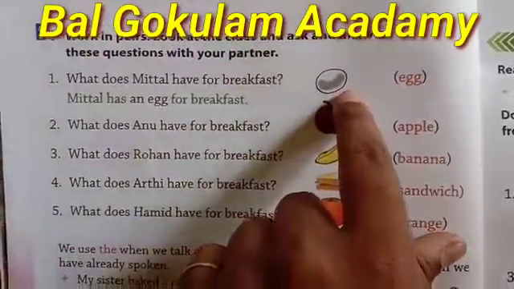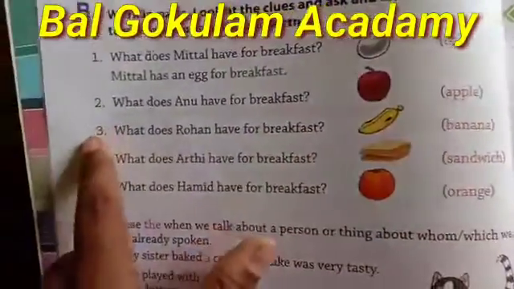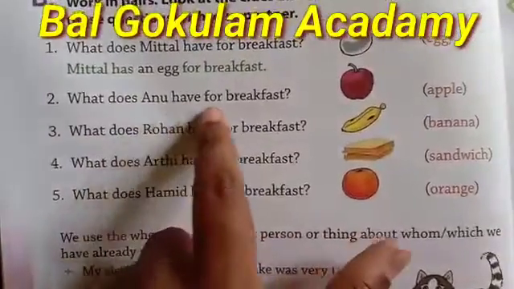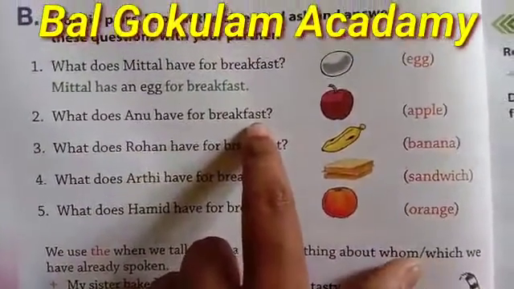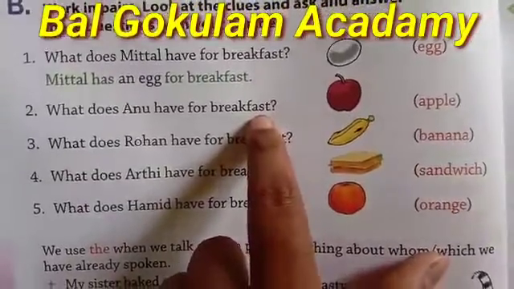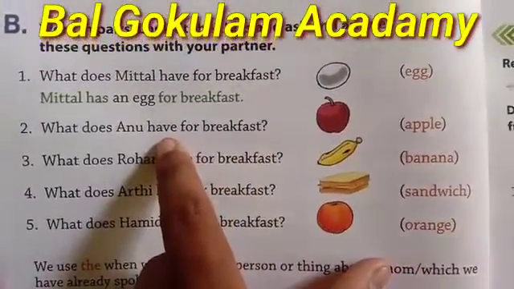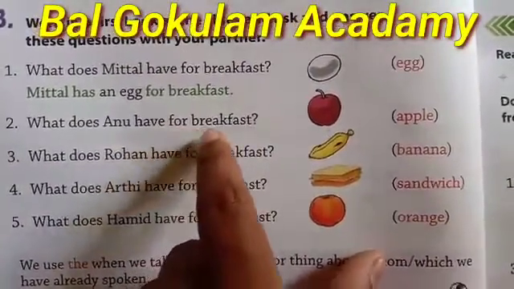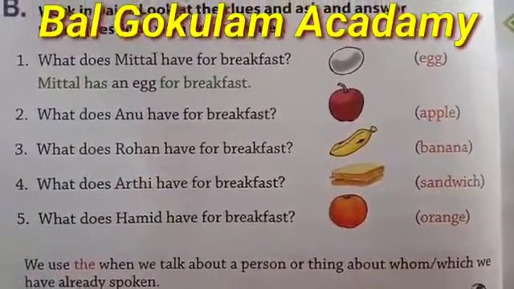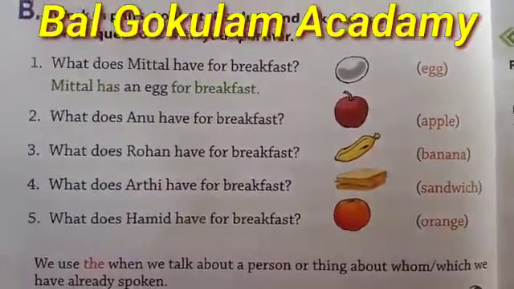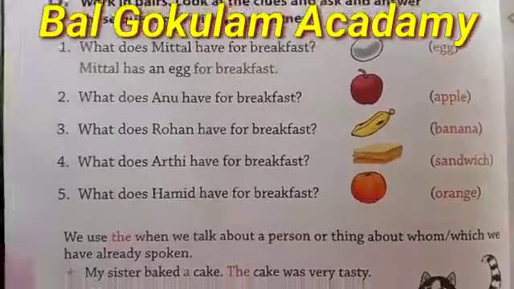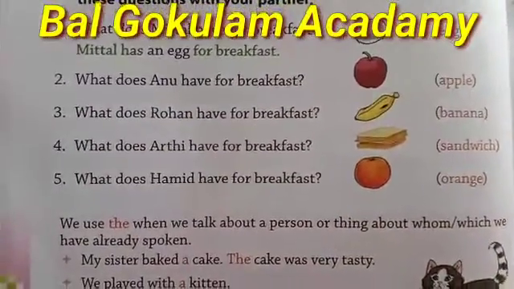And here egg picture is given. Second question is, what does Annu have for breakfast? So the answer of this question is, Annu has an apple for breakfast. Students, you write this question in your grammar notebook and write their answers also.